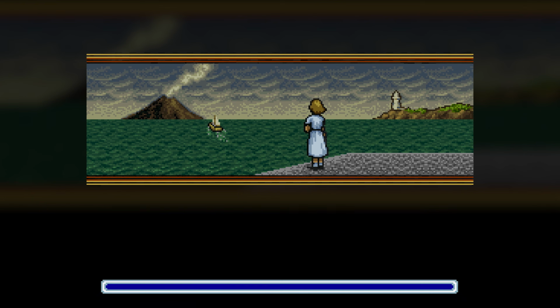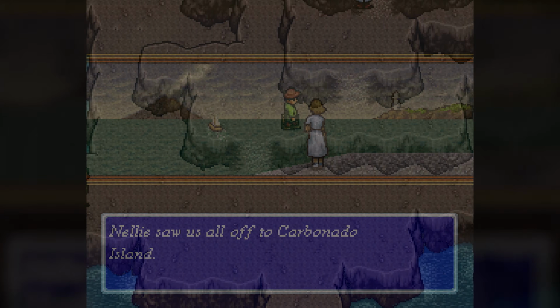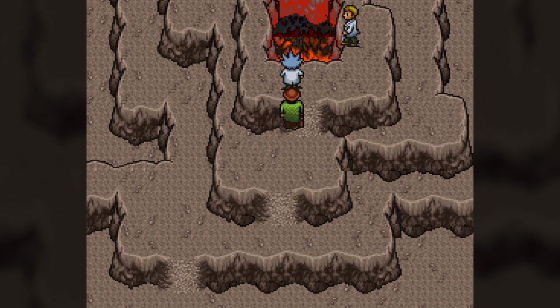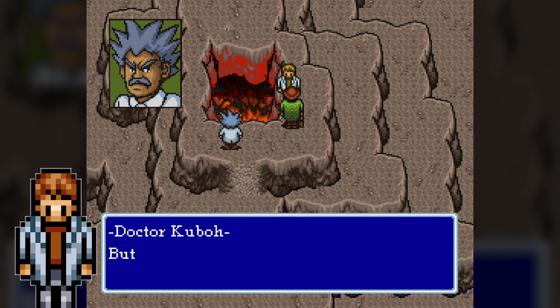which carries us to the island of the volcano. Nellie watches from shore as we sail off, arriving shortly afterwards on the island, where the explosives are quickly set into place. However, Bud decides to stay behind, as someone needs to flip the switch.